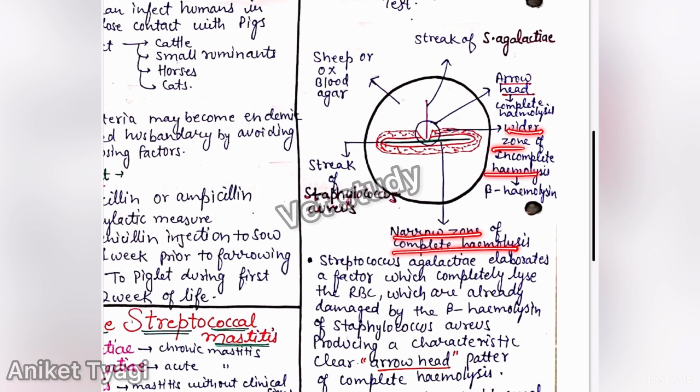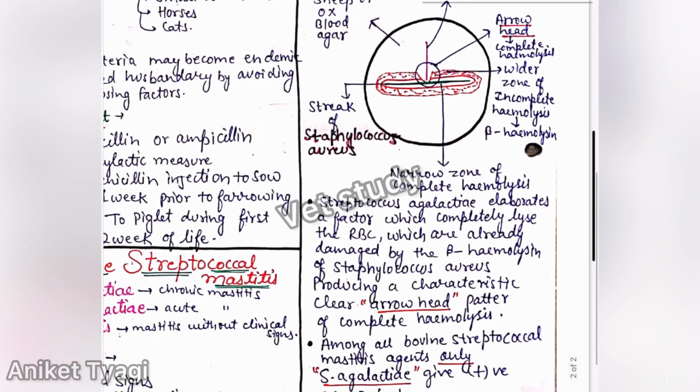by Staphylococcus aureus. But Streptococci agalactiae also produces hemolysis, but there is a reason for the hemolysis produced by both the bacteria, and here a peculiar characteristic shape is there, which is an arrowhead, and here complete hemolysis occurs. So this is a characteristic feature, and this media is sheep or ox blood agar. So Streptococci agalactiae elaborates or releases some factor which completely lyses the RBC. This is important, which completely lyses the RBC, which are already damaged by the beta hemolysis of Staphylococcus aureus.